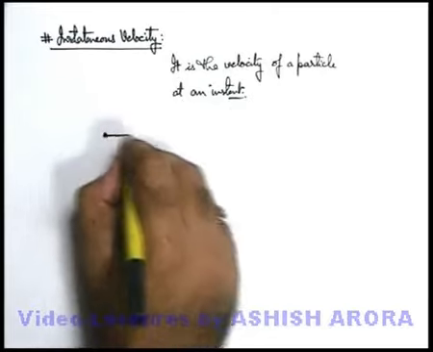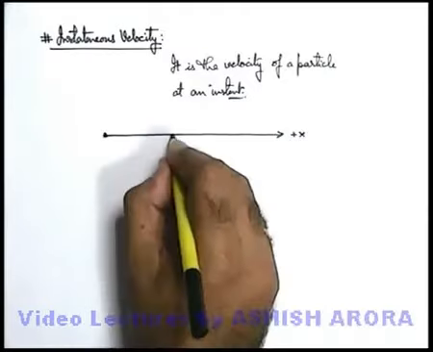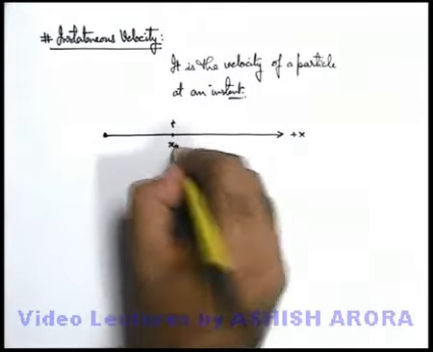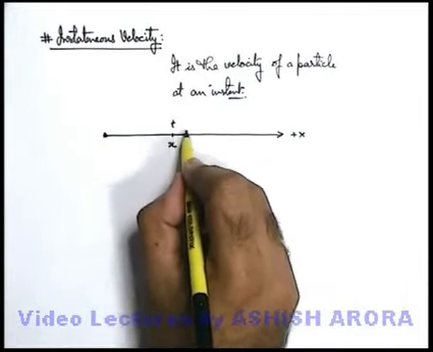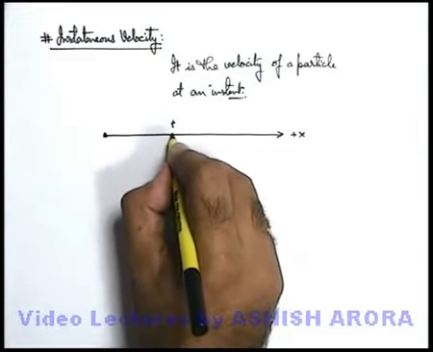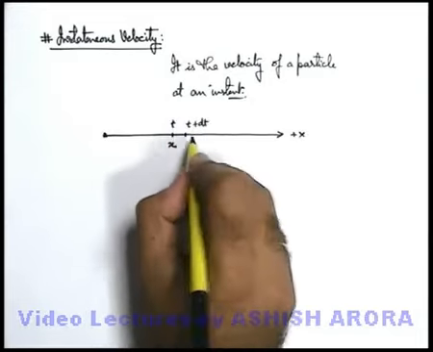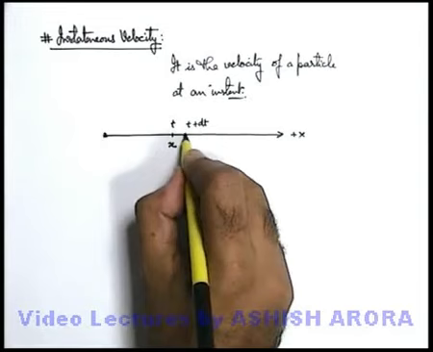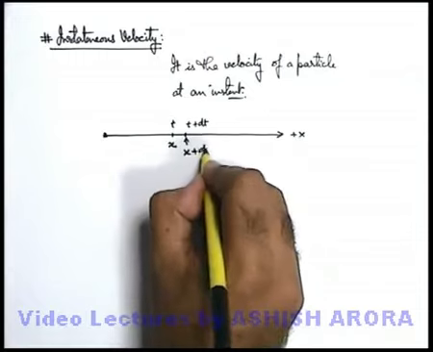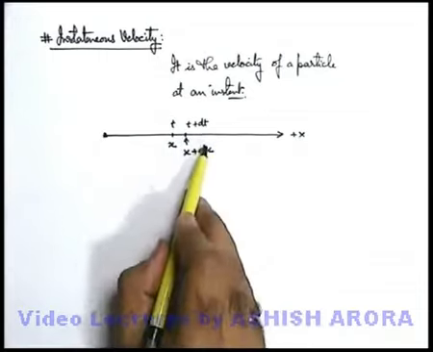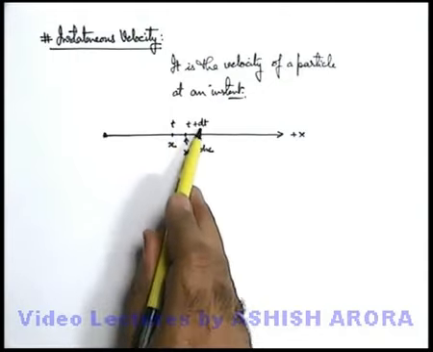Say if a particle is moving in a particular direction, say in the direction of positive x-axis, at a particular instant of time it is at a position x. So we consider a very small neighborhood of this motion, say from time t to time t plus dt, and say in this small duration of dt it has travelled by a distance dx. So it will reach the position from x to x plus dx. So we can consider that at the instant t, the particle has covered a distance dx in time dt.